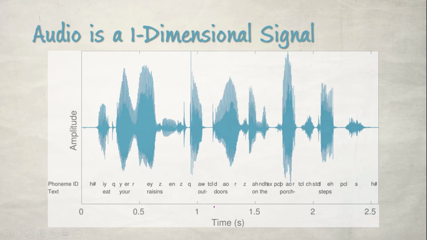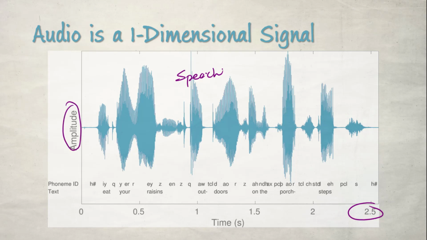So we can have different kinds of signals as examples in our real life. This is an example: eat your raisins outdoor on the porch step. That is what somebody said in this signal, and this is a one-dimensional signal, a speech signal, and we can see that there is time in the x-axis and amplitude in the y-axis, right?